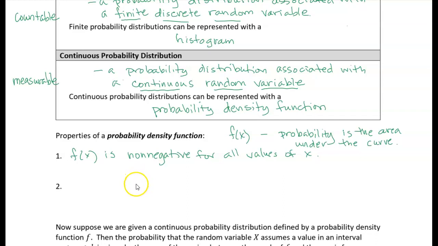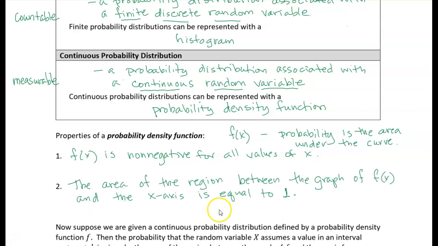The other property is that the area of the region between the graph of f of x and the x-axis is equal to 1. That should make sense too, because if the area under this curve is equal to the probabilities, then the probability under the whole function should be 1, because that's just saying that something in that range of x values, or the domain of x values, is going to happen with 100% probability. So the area under the whole curve is 1, because that's the probability of something happening.